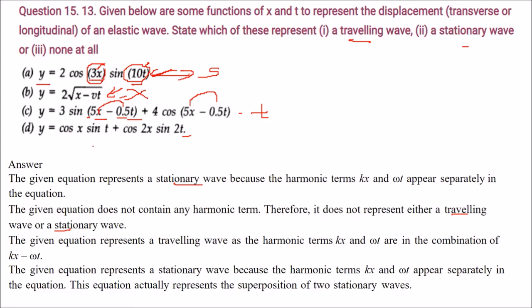How about this one, y equal to cos x sin t plus cos 2x sin 2t. This equation is a stationary wave. Why? Same discussion, because the harmonic terms, kx and omega t, are appearing separately. This equation actually represents the superposition of these two stationary waves, this one and this one.